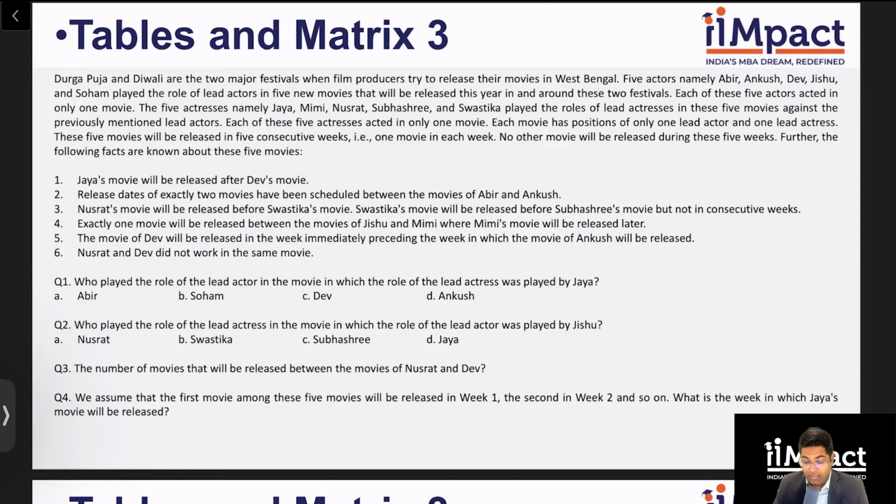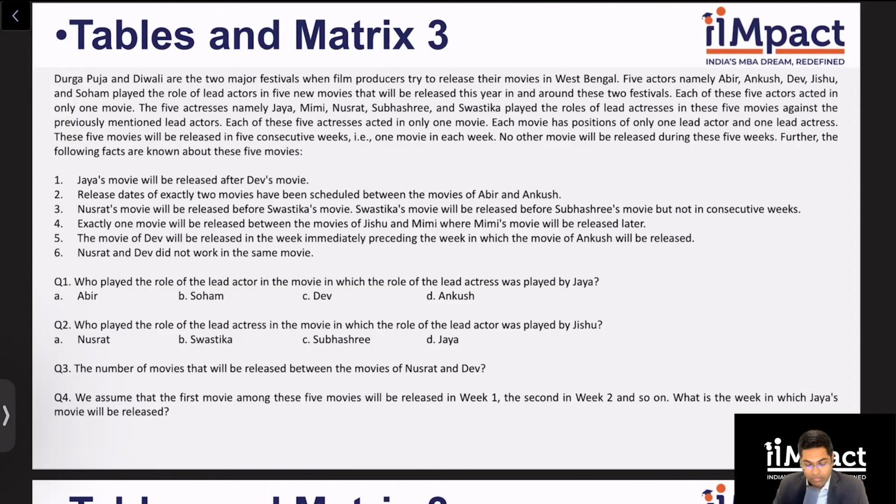Durga Puja and Diwali are two major festivals where film producers try to release their movies in West Bengal. 5 actors' names have been given to us, who play the role of lead actors in 5 new movies that will be released this year and around these two festivals. Each of these 5 actors acted in only one movie. Then we've been given 5 actresses' names who played the role of lead actresses in these 5 movies against the previously mentioned lead actors. Each of these 5 actresses acted in only one movie. Each movie has only one lead actor and one lead actress.